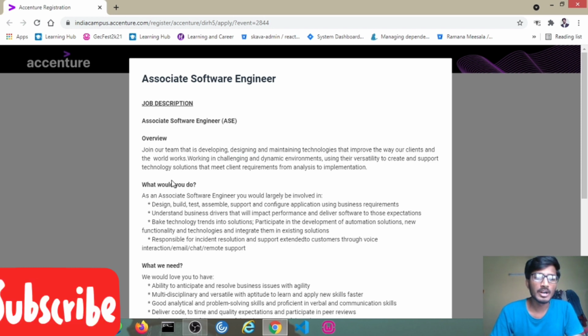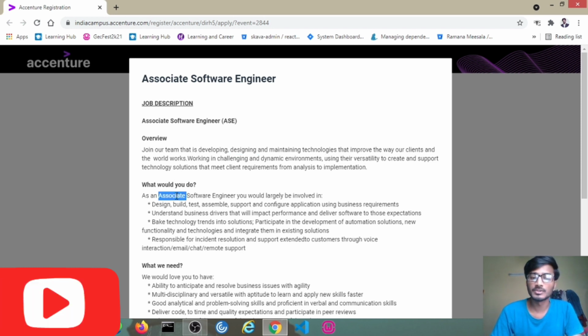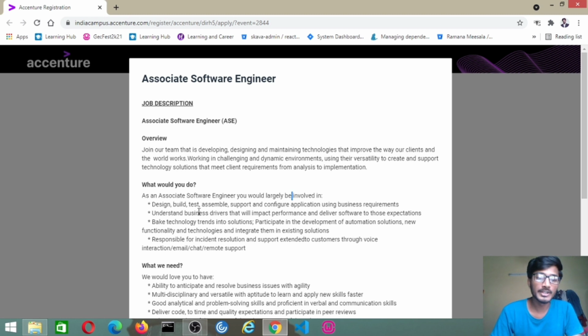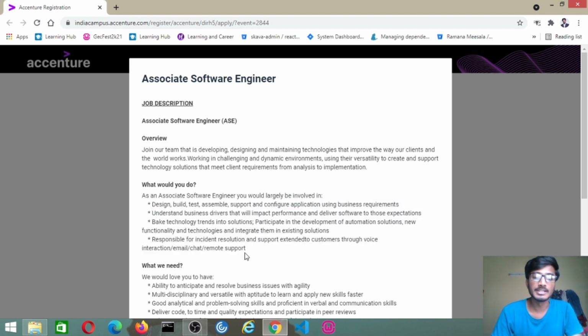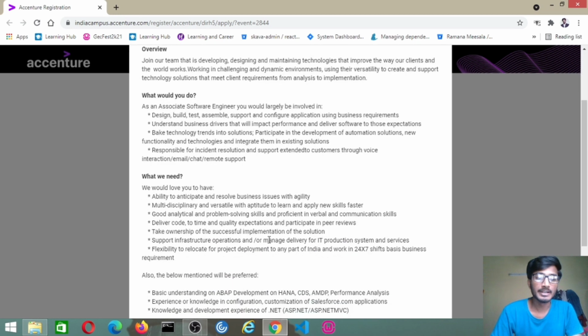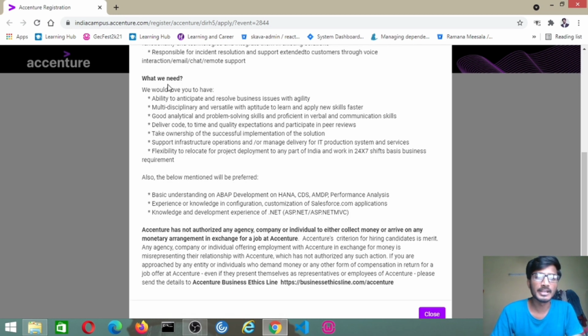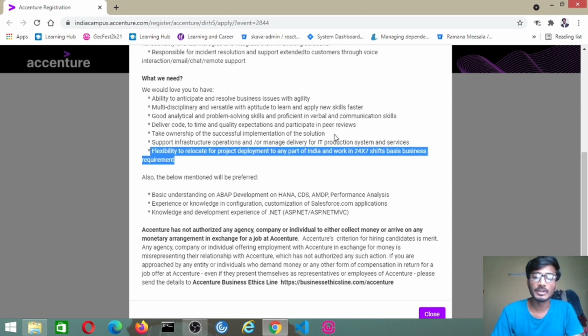About what they would do, if you get the role of associate software engineer, you are going to be involved in things like design, build, test, assemble, support, and configure applications using business requirements, and everything they mentioned. And what they expect from the candidate: ability to anticipate and resolve business issues with agility, multidisciplinary and versatile with aptitude to learn and apply new skills faster, and flexible to relocate for project deployment to any part of India.